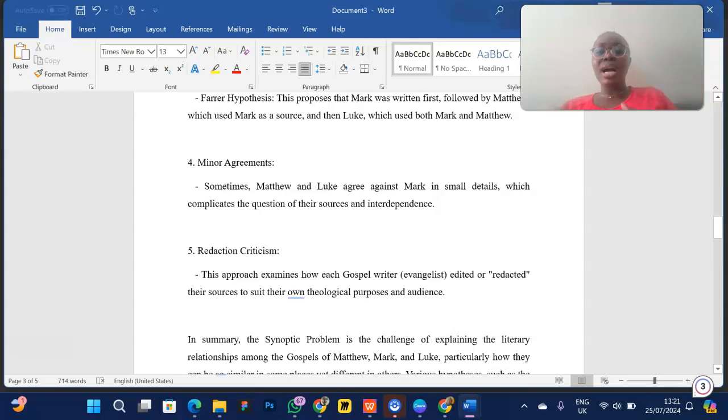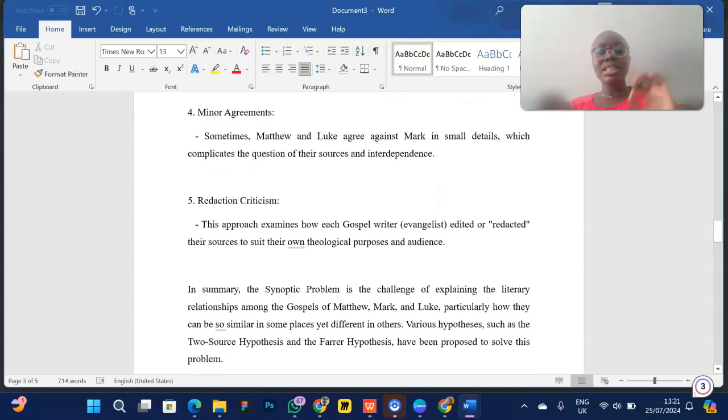Then moving on, we have minor agreements. Sometimes Matthew and Luke agree against Mark in small details, which complicates the question of their sources and interdependence. Then we have redaction criticism. This approach examines how each gospel writer edited or redacted their sources to suit their own theological purposes and audience.